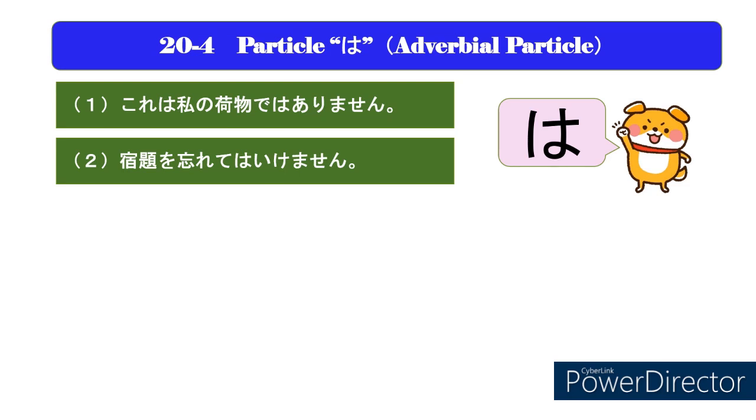ではありません。 If you need to say, "Don't forget your homework" in Japanese, 宿題を忘れてはいけません。 You can also find the particle in this collocation phrase for prohibition. してはいけません。